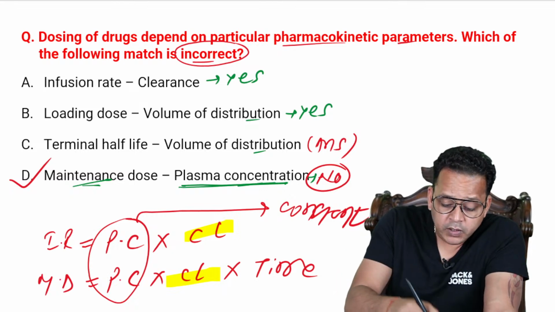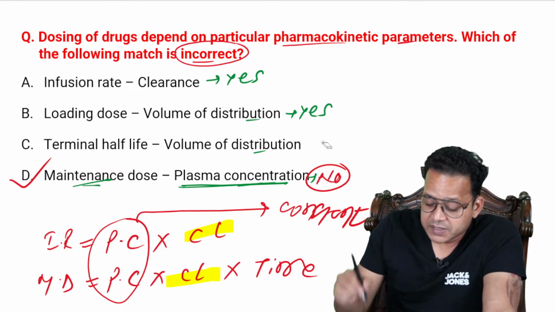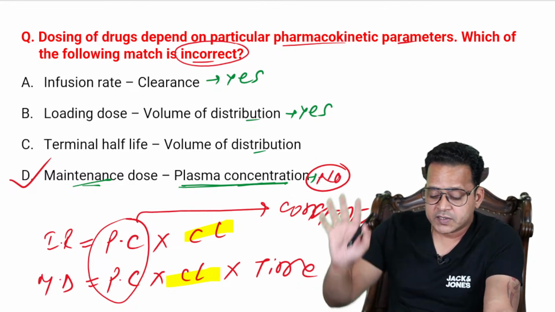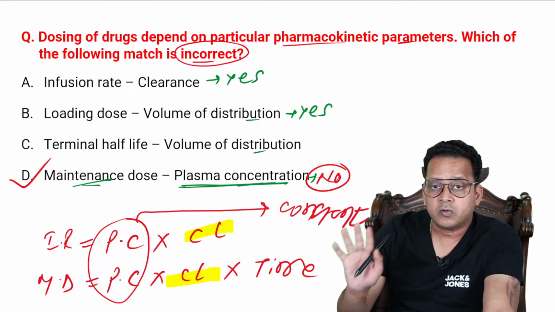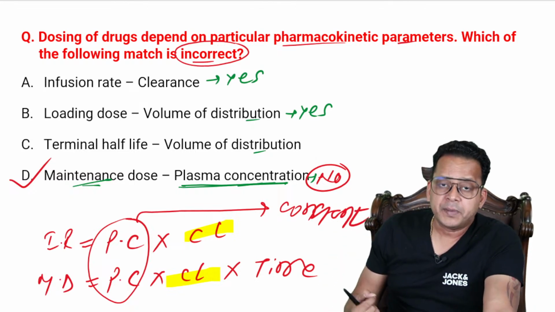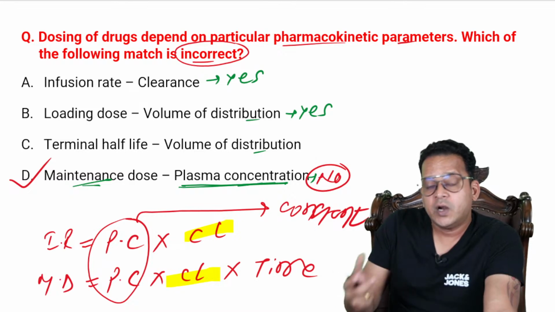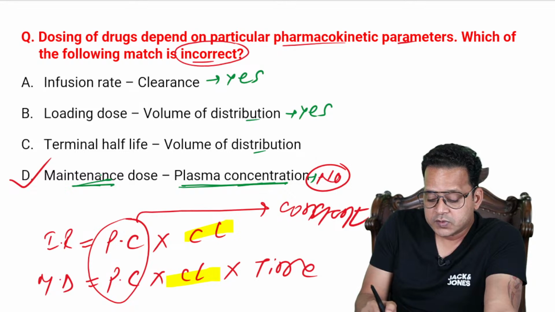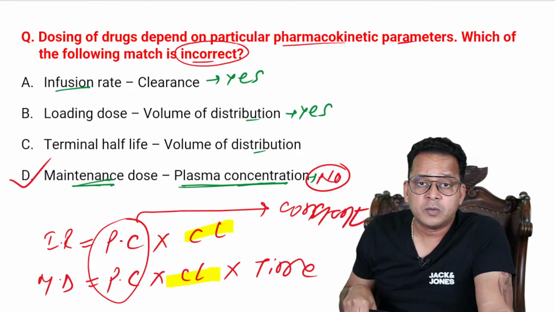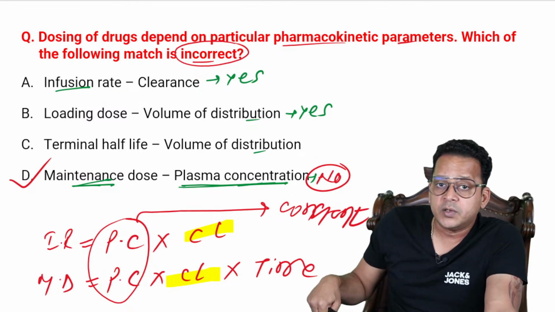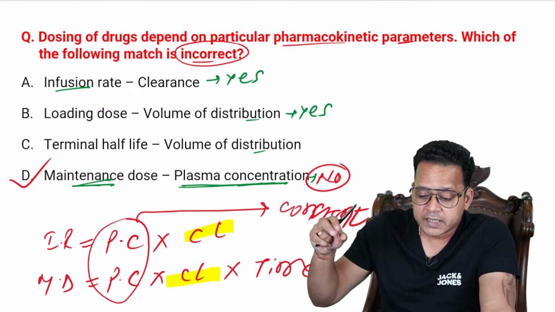So you could have ruled out, and again, I'm giving you a message here: if you don't know about an option, for example, you don't know about terminal half-life and volume of distribution, don't pick it as an answer because you don't know. Pick an answer after ruling out whatever you know. If you look back at what you know, maintenance dose and infusion rate both depend upon clearance. So rule out whatever is correct that you know, then whatever is remaining, go for that as an answer.